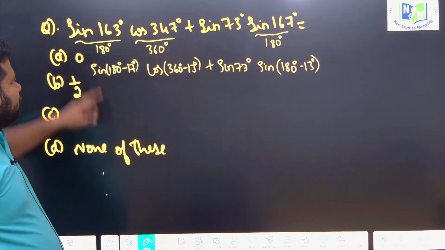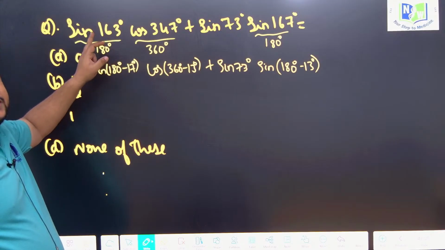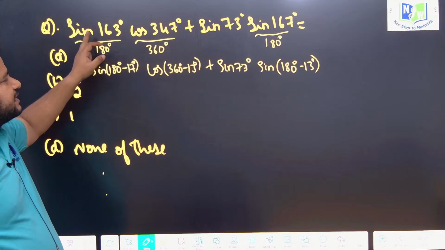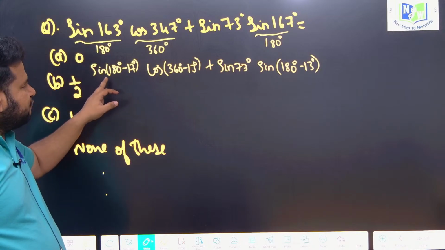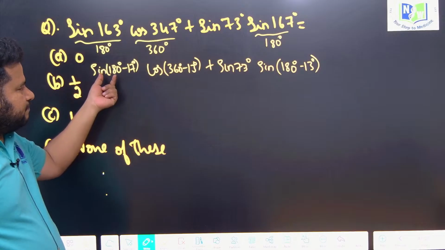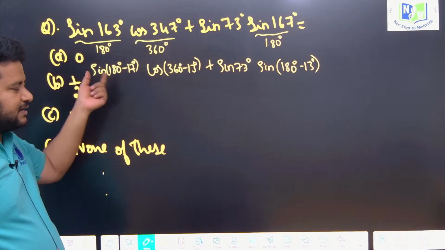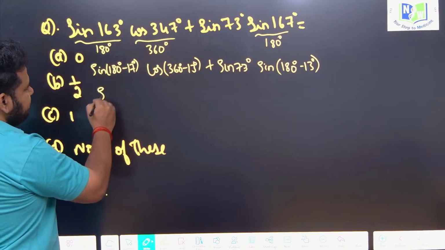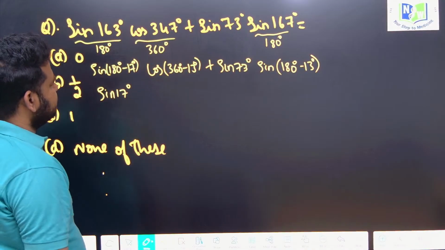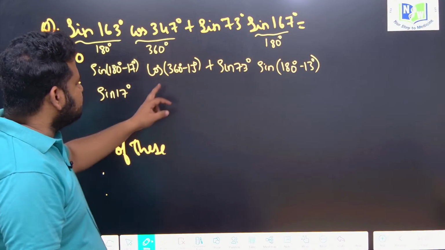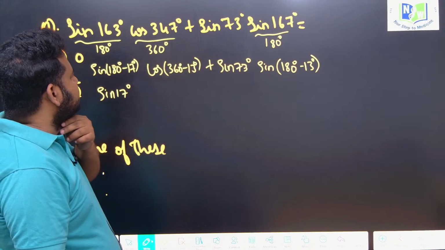So first of all, look at the original angle. 163 degrees is in which quadrant? Second quadrant. In the second quadrant sin is positive, so here we will have a positive value. Sin of 180 minus 17, that is pi by 2 into what? 180 is an even multiple, so sin will remain sin. I will get sin 17 degree. Now see here, cos of 360 minus 13. 360 minus 13. So see here, what is this?